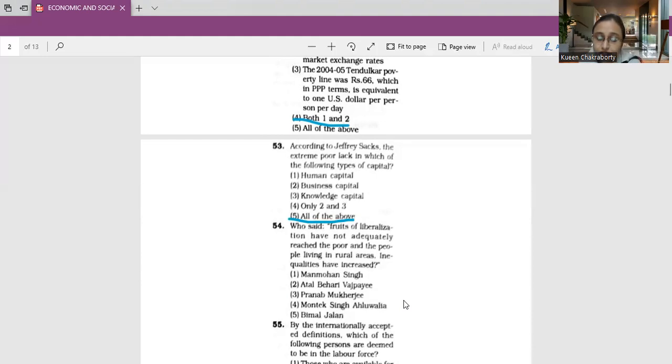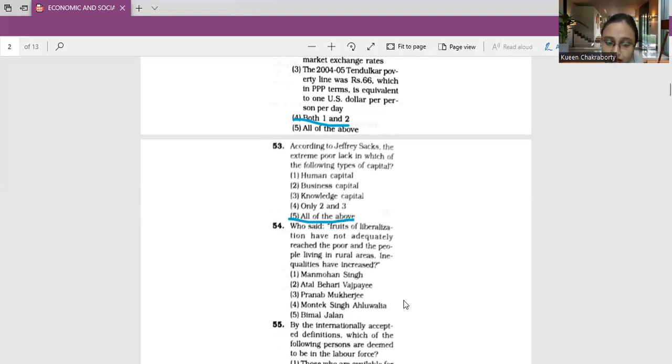So this is one of the very true concepts, a very famous speech on the fruits of liberalization. This was given by our former Prime Minister Atal Bihari Vajpayee in his Independence Day speech, that is the 15th August speech of 2001. So candidly, he stated that the fruits of liberalization have not adequately reached the poor and the people living in rural areas. Inequalities have increased.